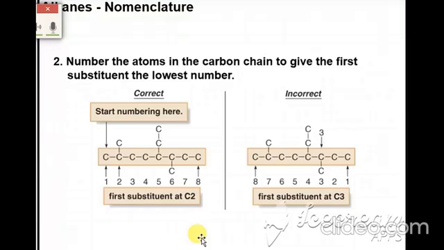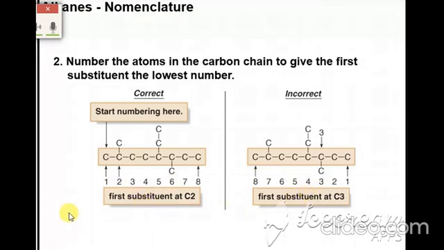Now, number 2, number the atoms in the carbon chain to give the first substituent the lowest number. Look at this picture. Here is 1, 2, 3, 4, 5, 6, 7, 8. Here is 1, 2, 3, 4, 5, 6, 7, 8. Here, C2, where is the substituent?